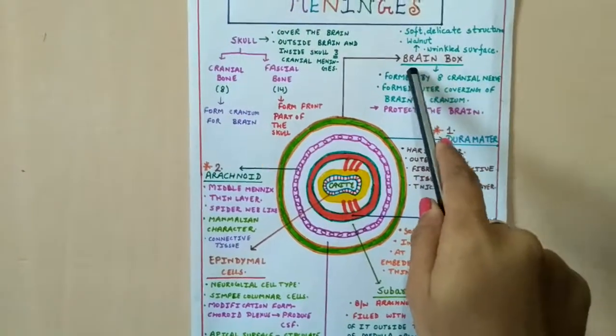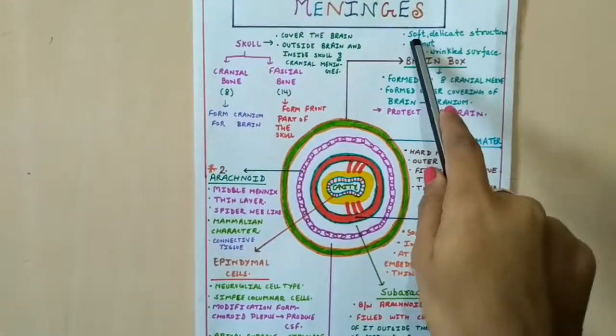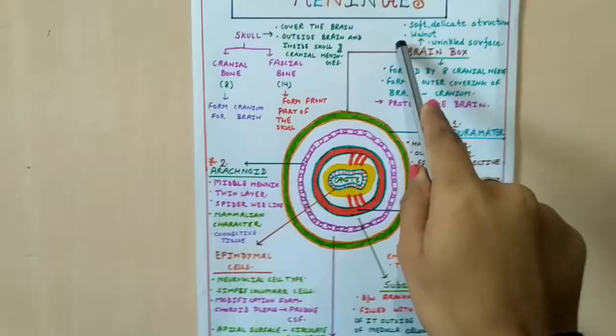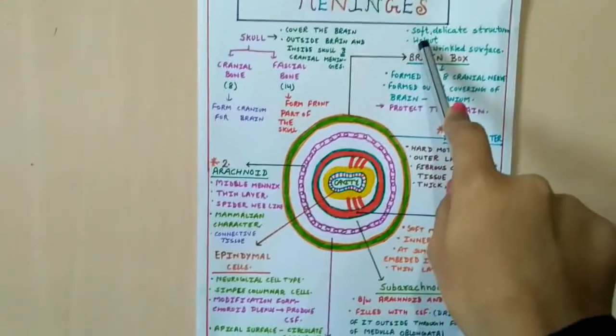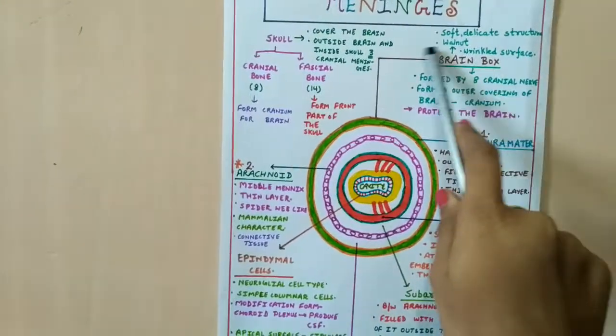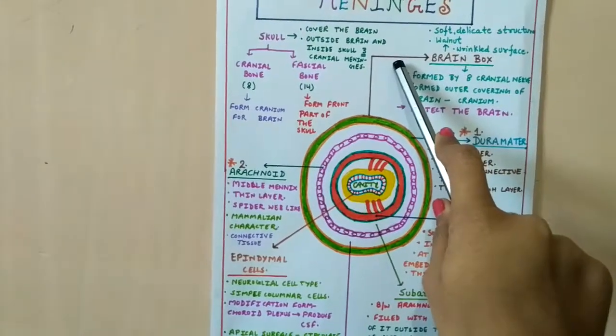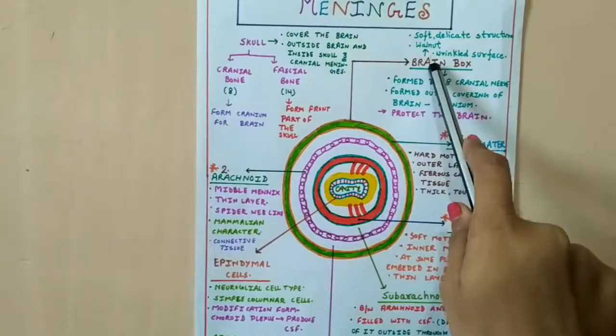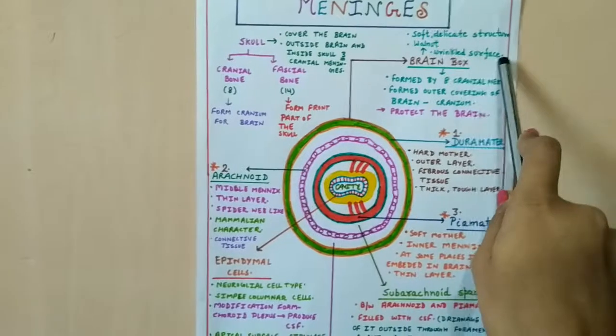Because friends, the brain is a very soft and delicate structure, and it is walnut-like in shape, and it has a wrinkled surface. We know that the human brain does not have a smooth surface, it has a wrinkled surface.